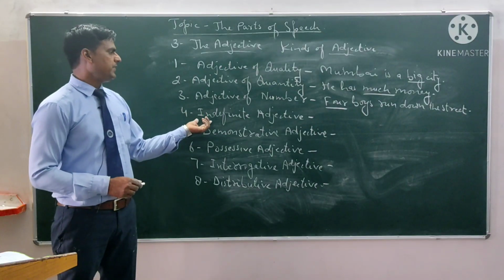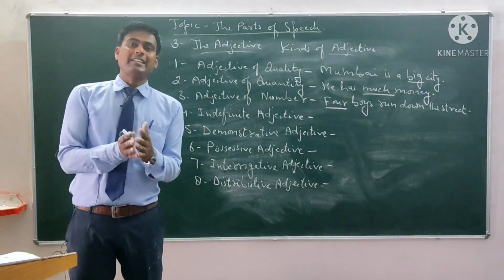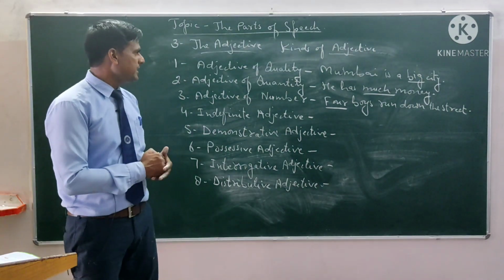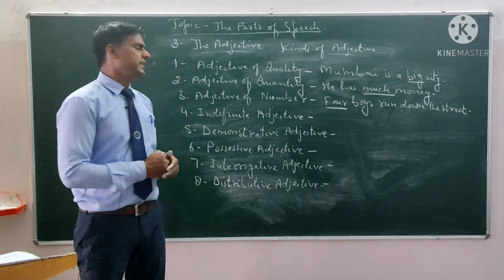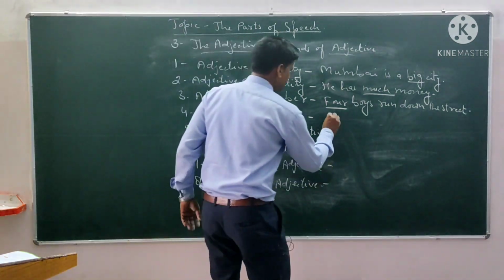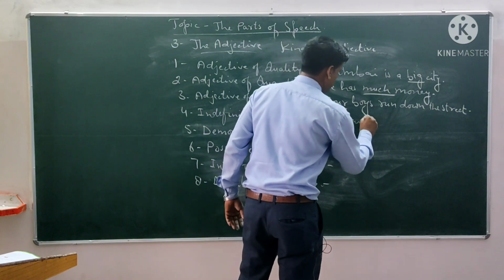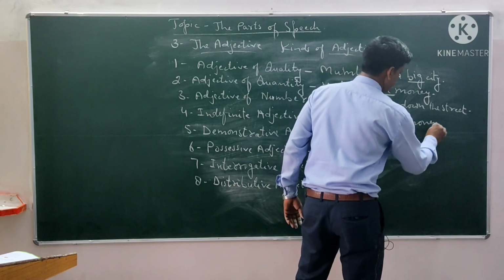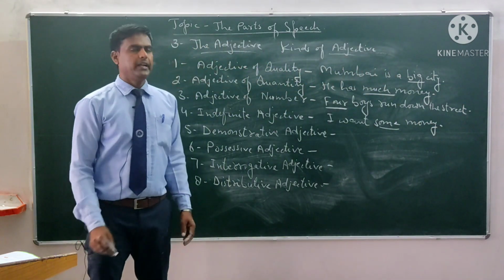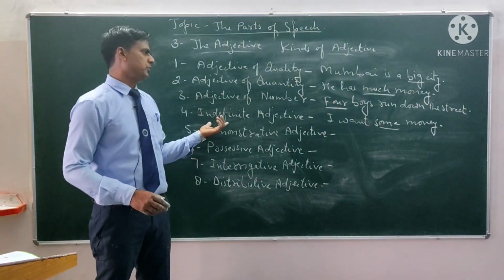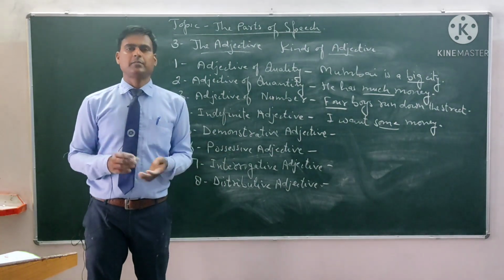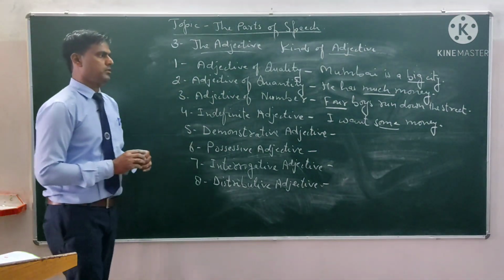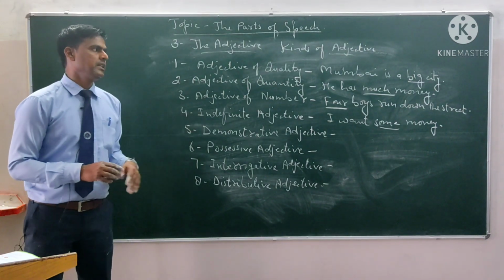Now the next one is indefinite adjective. The adjective which does not denote the exact number is called the indefinite adjective. For example, I want some money. In this example, some is the indefinite adjective because it does not denote the exact number. It tells us about the number, but it does not denote the exact number. That's why this is the indefinite adjective.